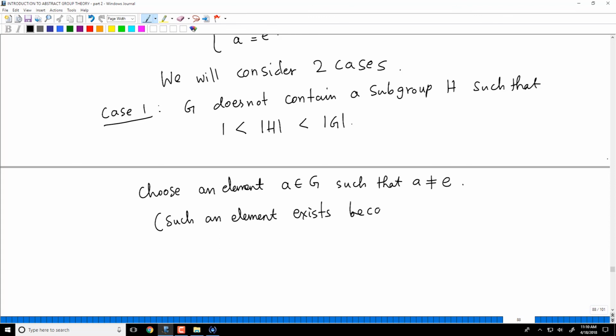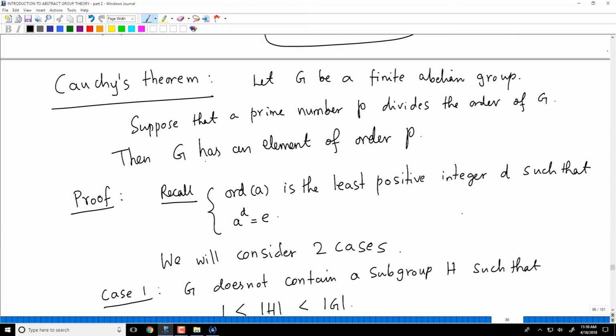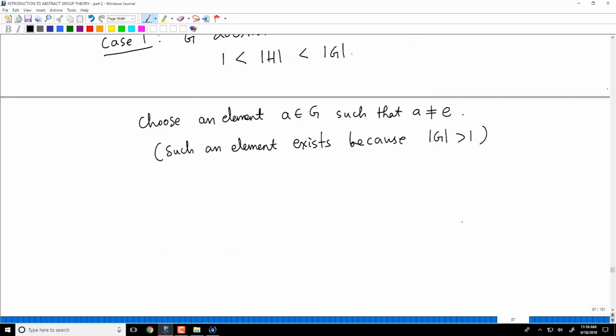exists because the cardinality of G is greater than 1, right? Why is the cardinality of G greater than 1? Because I am assuming that a prime number P divides the order of G. If the order of G is 1, certainly no prime number divides it. Prime numbers are 2, 3, 5, 7 and so on. So the order of G is at least 2. That means there is an element A which is different from E.